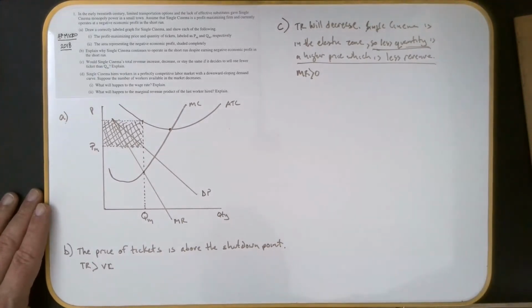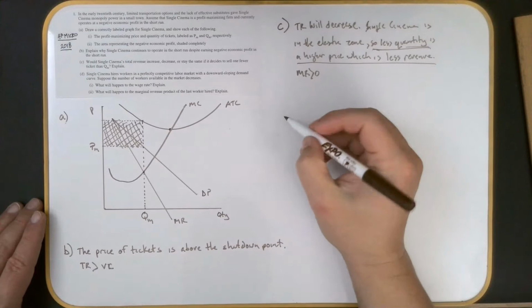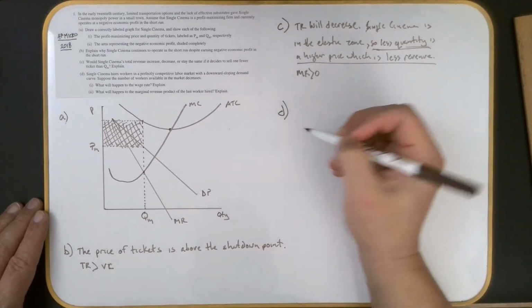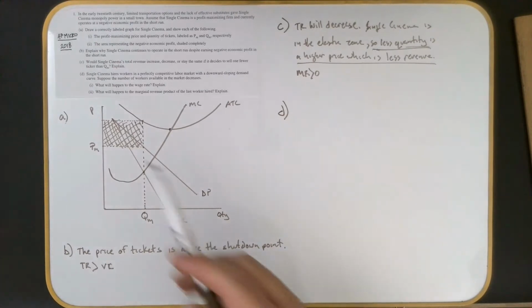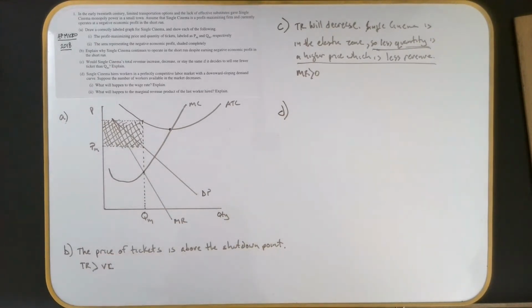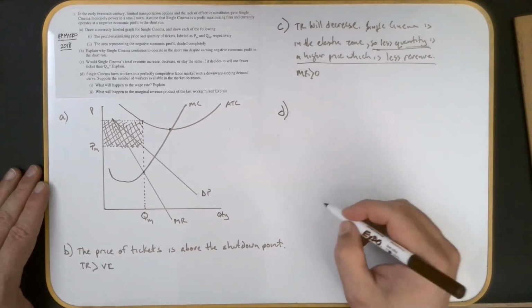All right. Let's see. We are in part D, and part D is kind of unusual. They totally switch gears on you, and they say Single Cinema hires workers in a perfectly competitive labor market. Ooh, it's Mr. Carlson and Mr. Polson time, and it's perfectly competitive. So let's do a quick review there. I'll sketch that down here.